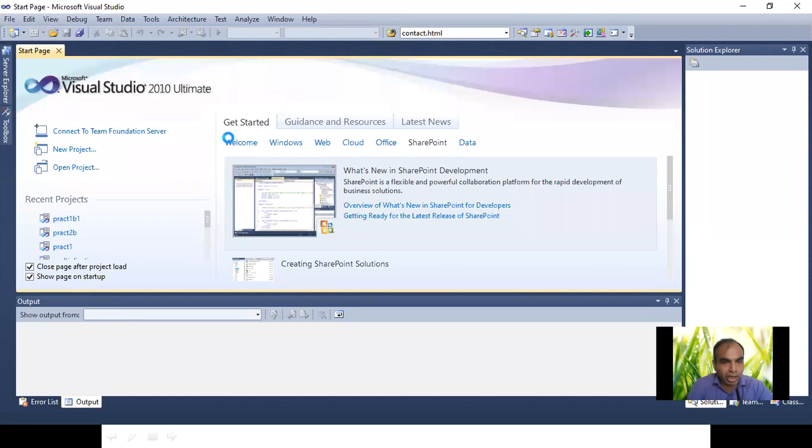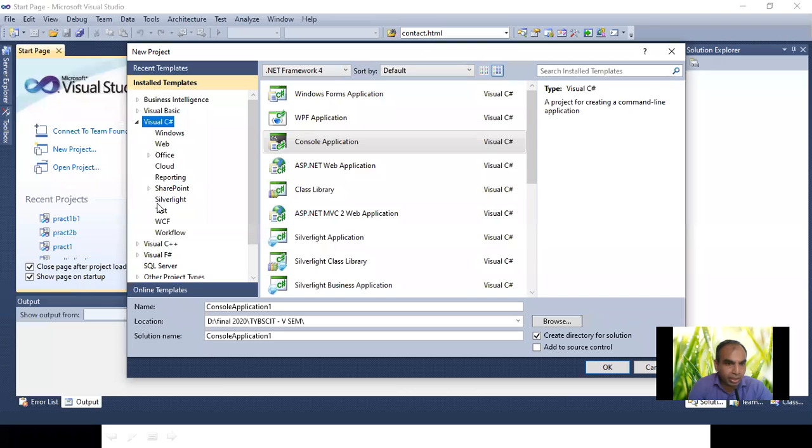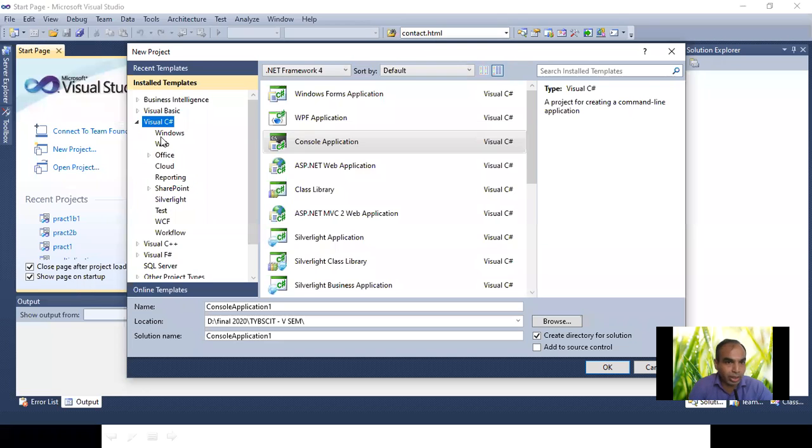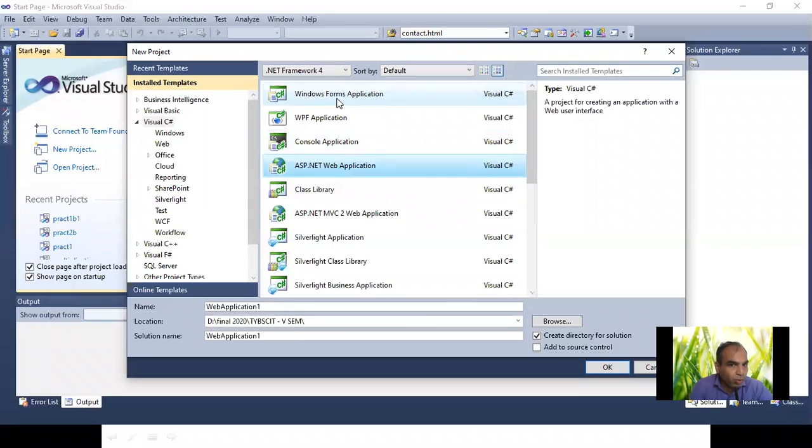It gives you a screen to create a project. There are many languages here. We can see Visual Basic, C Sharp, C++, F Sharp. We have to use Visual C Sharp. Here we can get many applications. Actually, in this fifth semester, we don't have the console application. We have directly ASP.NET web and .NET Windows Form applications.